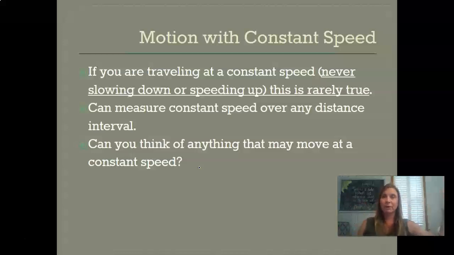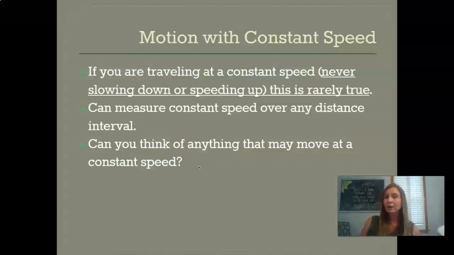However, if we look outside of our realm of the Earth and start to look at things that are moving in our solar system and then even in our galaxy, the Milky Way, then we actually can see things moving at a constant speed. So the easiest one to think about is our day, 24 hours. Every day the Earth rotates one revolution around its axis. So it takes 24 hours to do that.